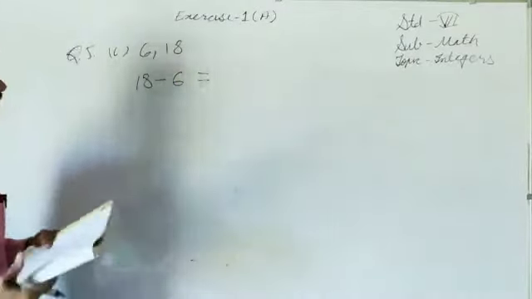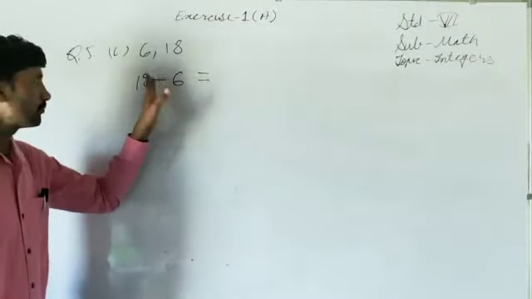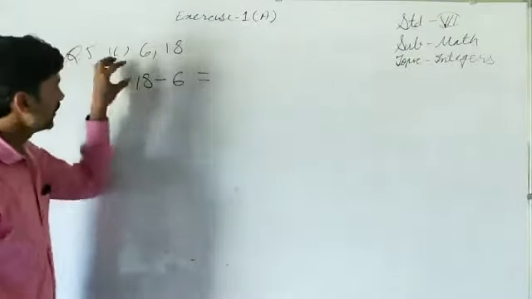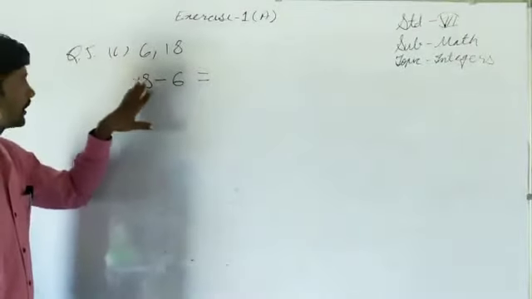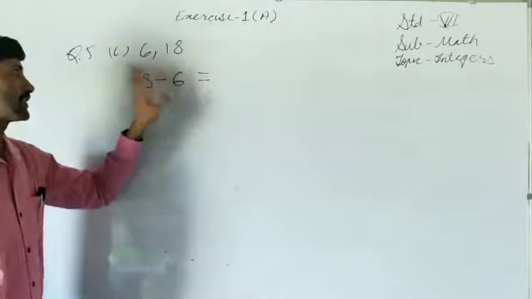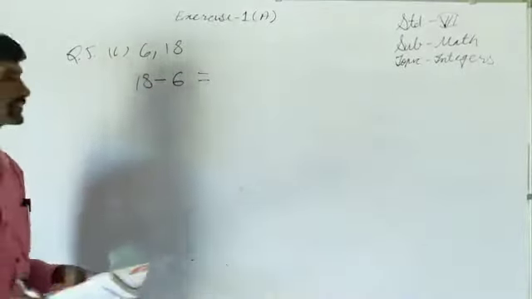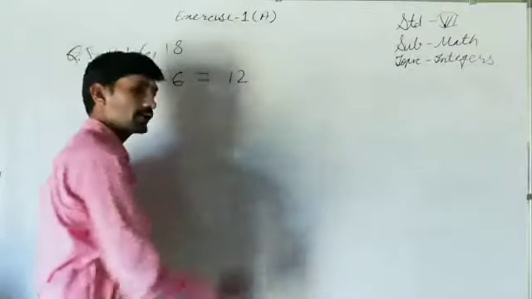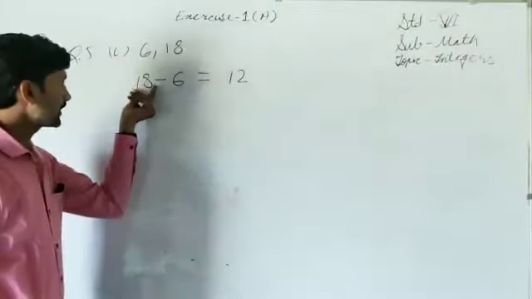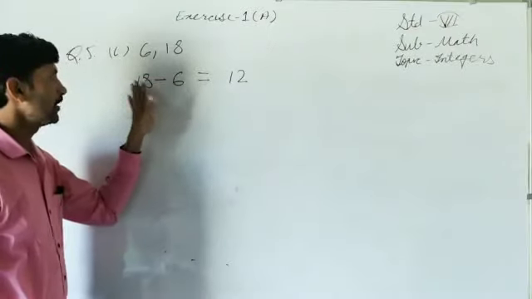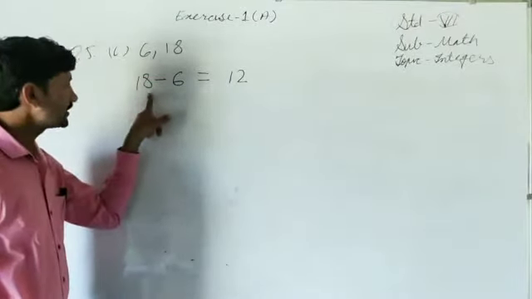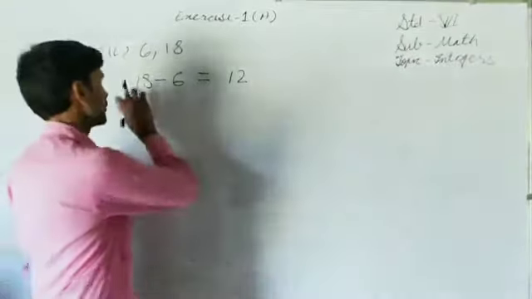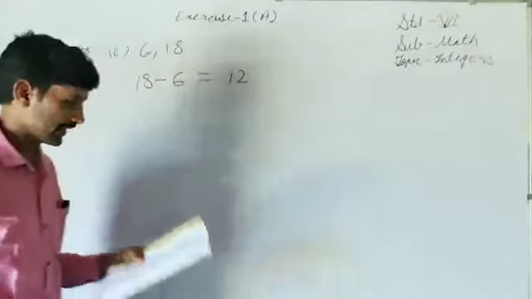Now we have to simplify. One is of plus sign, the other is of minus sign. If the integers are of opposite signs, then we have to find the difference of their absolute values. The absolute value is 18 here, and here it is 6. So what is the difference of 18 and 6? That is very easy to know. That is 12. Now we have to decide the sign of this difference. What is the sign of 18? Plus. What is the sign of 6? Minus. So which number is greater? 18 is greater. So whatever number is greater, the sign will be that. So here is the plus sign, so that's why it will be plus.